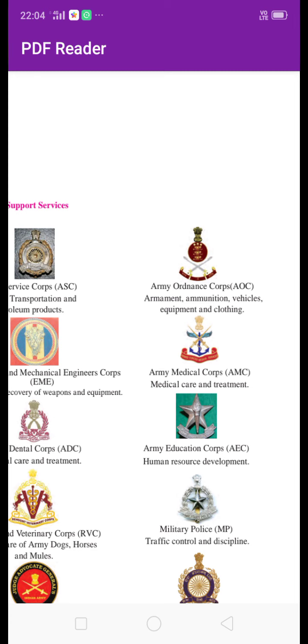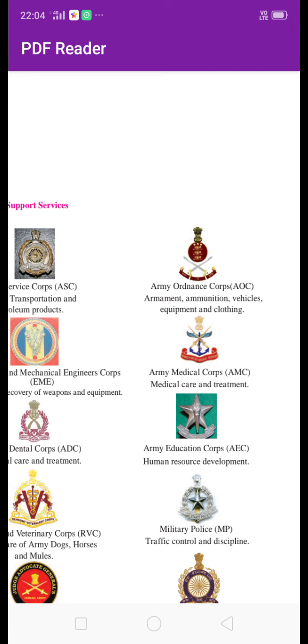Then next is Electronics and Mechanical Engineer Corps, in short EME. The work of this unit is repairs and recovery of weapons and equipment. Whatever is related to Indian Army weapons and equipment, if there is any problem or difficulty, then this unit works to repair and recover these weapons and equipment.